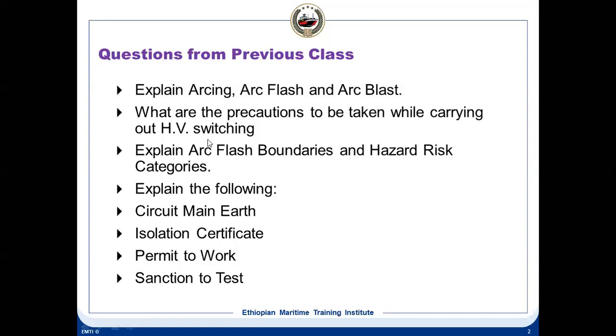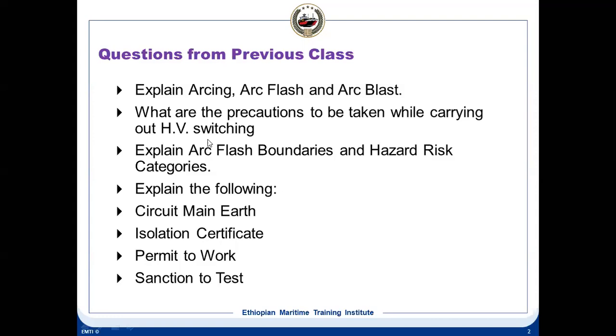Then, what are the precautions to be taken while carrying out HV switching? HV switching basically follows the same procedures; most of the things are the same. If a dangerous condition is considered by an authorized person, the equipment has to be isolated.